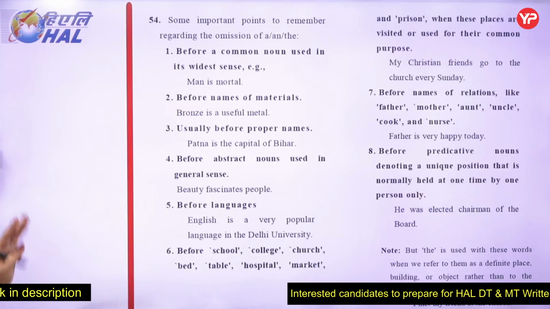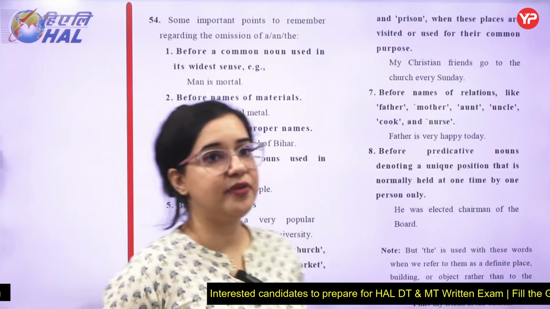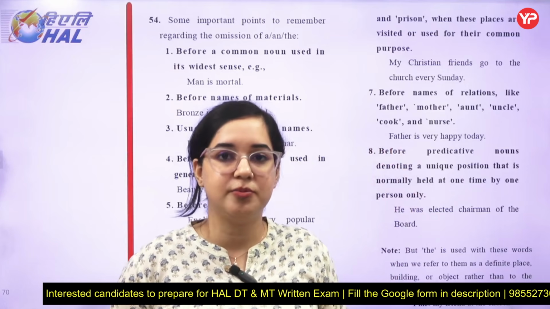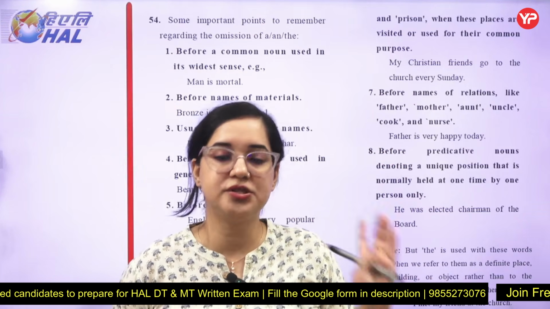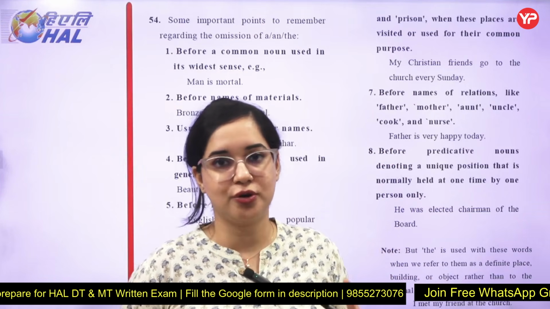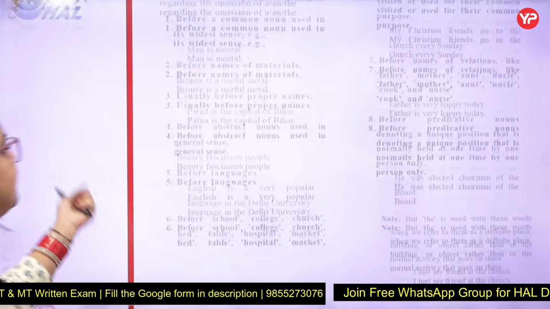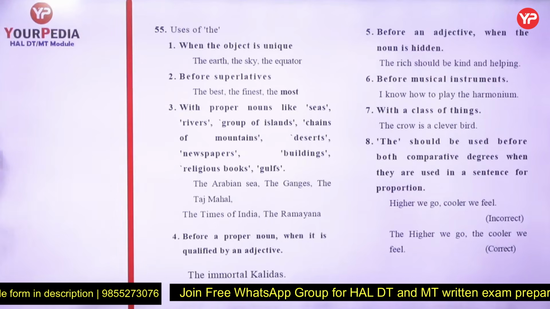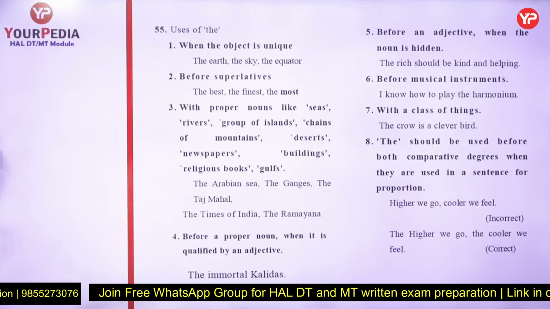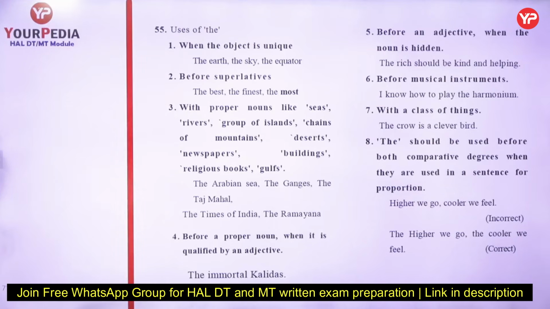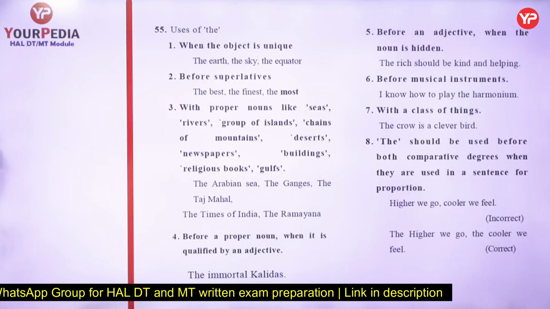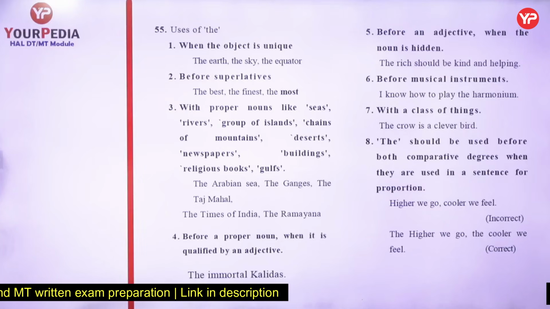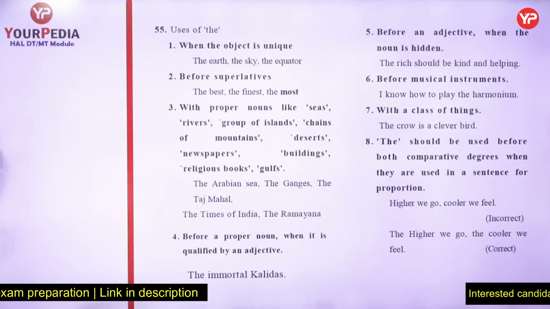Now, obviously, the rules are quite wide in terms of articles. That's the reason I say these are just the important ones that you cannot miss. But there are lots of other rules, so you have to attend the class and go through the documents also to get all the rules of articles. The next says where article "the" is used. Article "the" is used whenever you find something really unique. Before superlatives, like the best, the fittest, with proper names like seas, rivers, group of islands, proper nouns when they are qualified by an adjective.